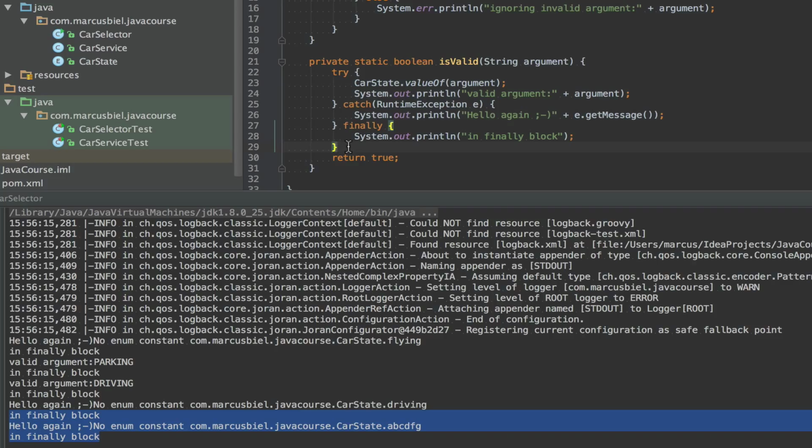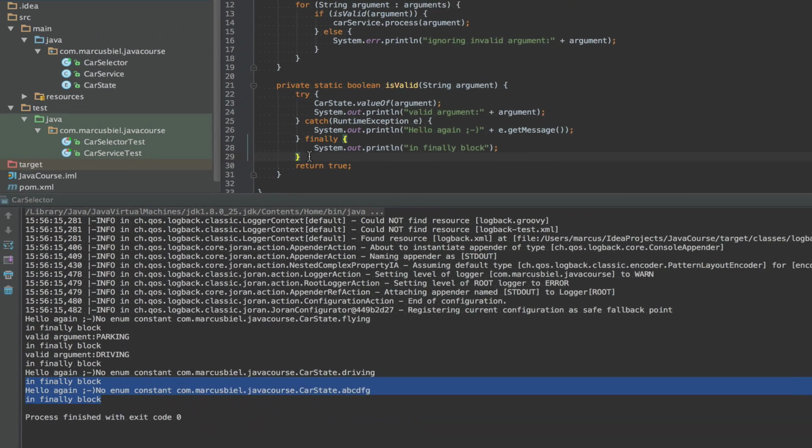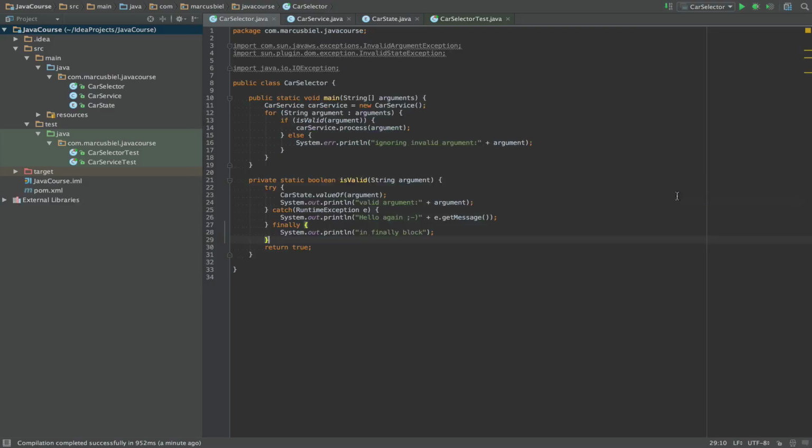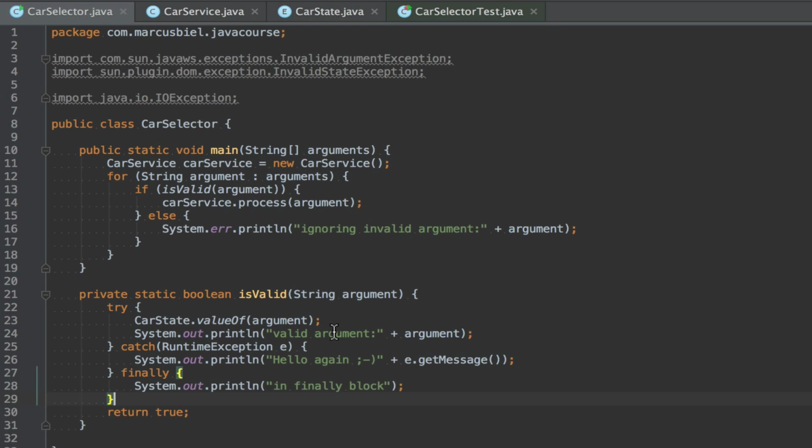Okay, I think this pretty much rounds up everything I wanted to tell you about exception handling today. Now, because this was quite a lot, let's go shortly through the most important gotchas. Okay, so in Java, there are runtime exceptions, which are unchecked exceptions. Unchecked means they are not enforced by the compiler to be handled. You can just throw them, and also Java will throw them for you.